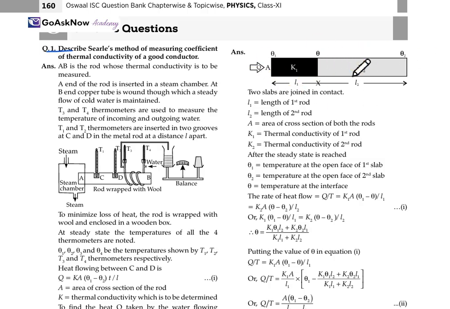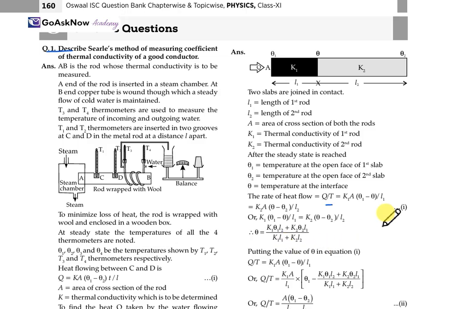So, two slabs are connected in series, with lengths L1, L2, the area of cross section the same, conductivities K1, K2, temperatures θ1, θ2, and θ for the temperature at the interface. So, the rate of heat flow is Q by t. It means K1A(θ1 minus θ)/L1, which is equal to K2A(θ minus θ2)/L2. When we solve both the equations, we get the value of θ, which is (K1θ1L2 plus K2θ2L1) upon (K1L1 plus K2L2).